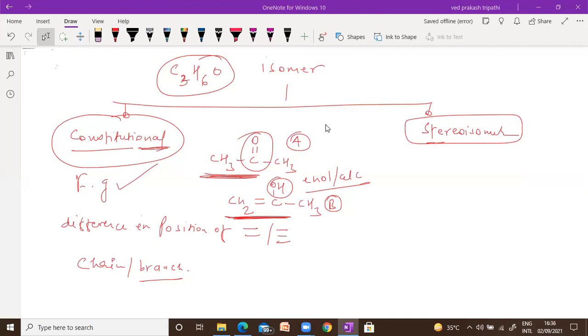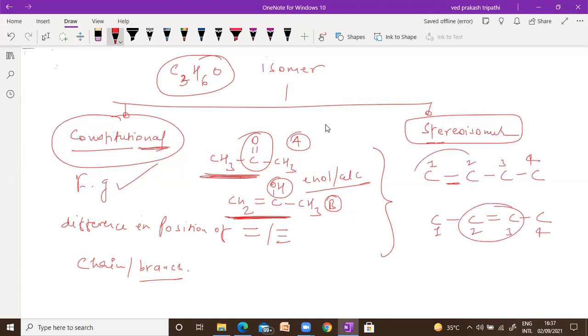As you can see, in case of constitutional, they have a difference in the functional group, and a difference in the double bond position as well. I am going to give you an example of double bond. Suppose you have this one. You can see here the double bond is present between 1 and 2 position, and here it is present between 2 and 3 position.